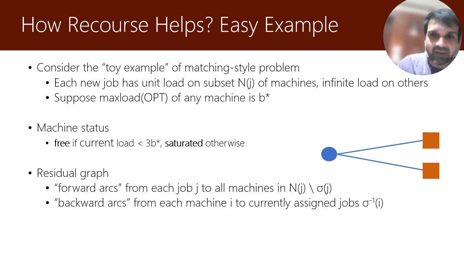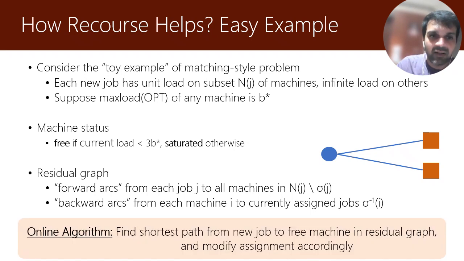So given that we have constructed a residual graph in this manner, in this bipartite graph, we'll have some forward arcs from jobs to machines and some backward arcs from machines to jobs. Here is a very natural online algorithm, right? When a new job arrives, we can simply find the shortest path from the new job in this residual graph to a free machine.